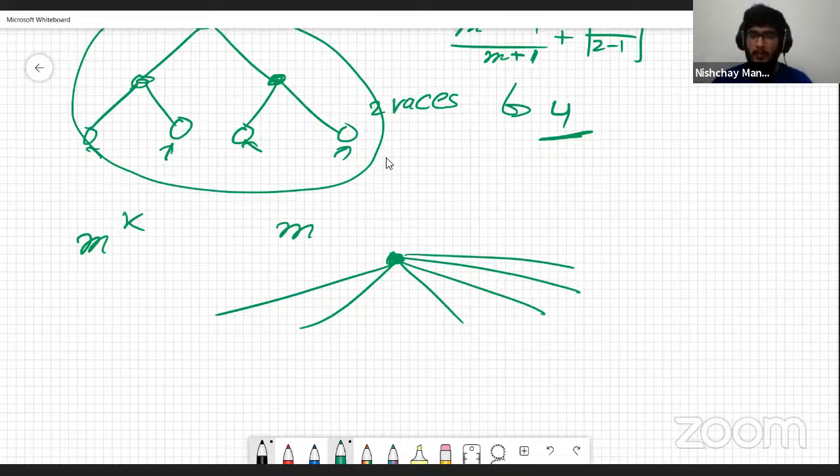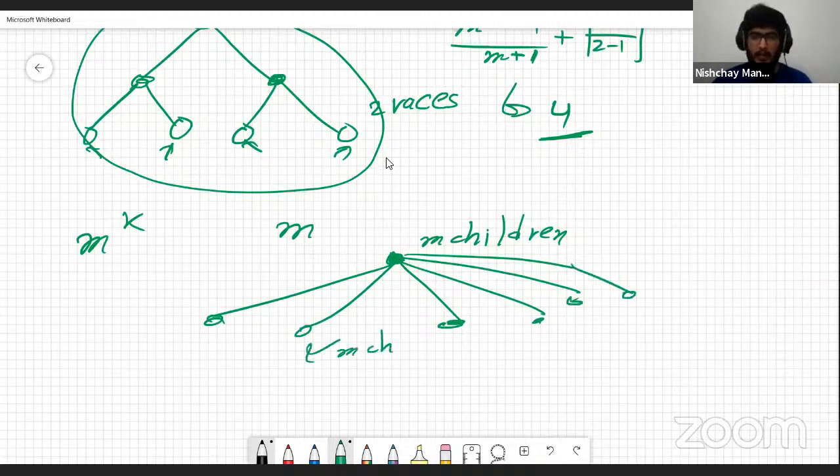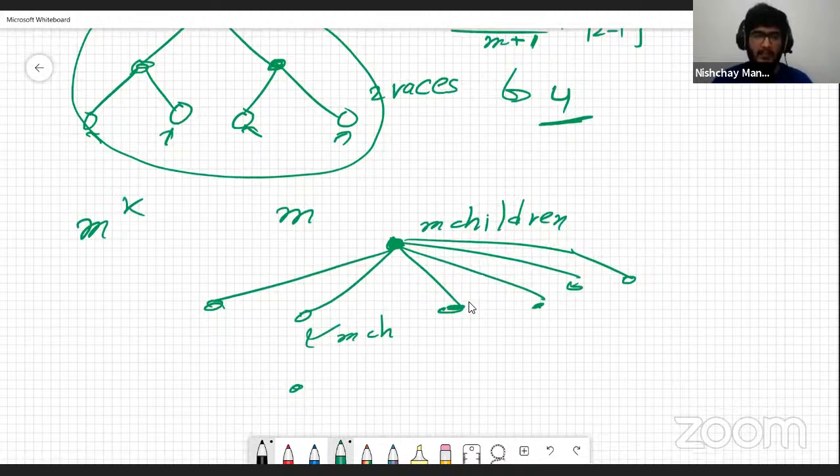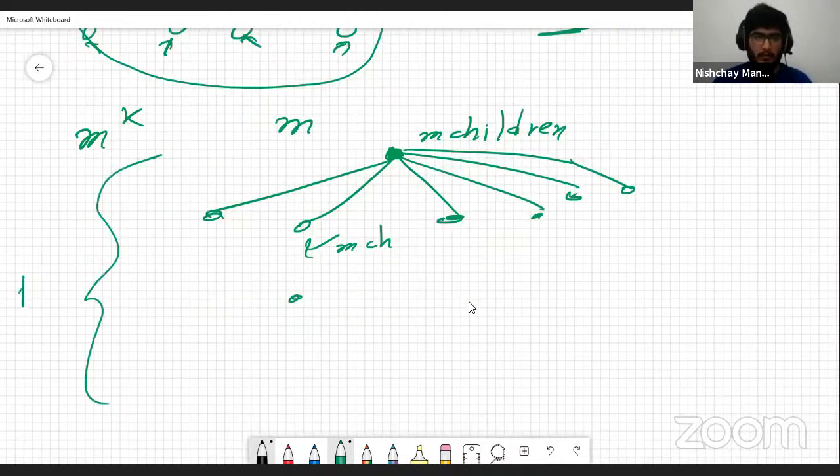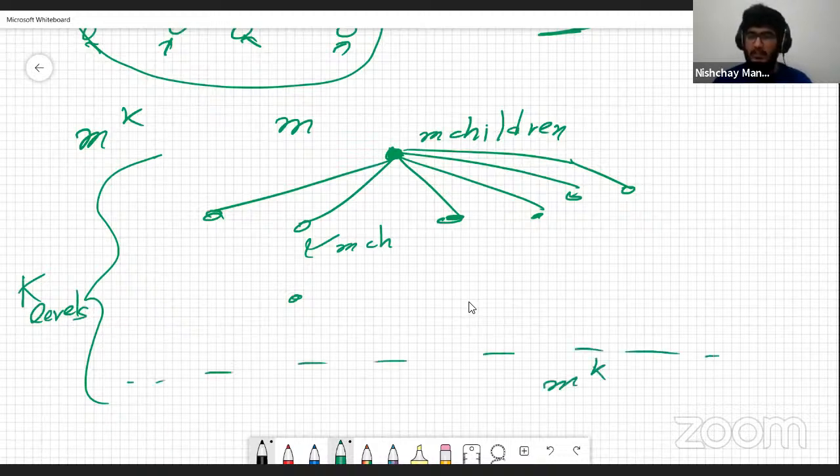So the root would have m children, and then each child is going to have another m children, and then each of those children are going to have another m children, right? And after k levels, we are going to approach the leaves, which are m to the power k horses.